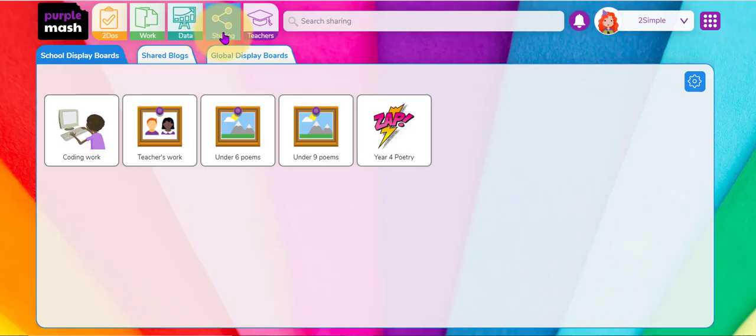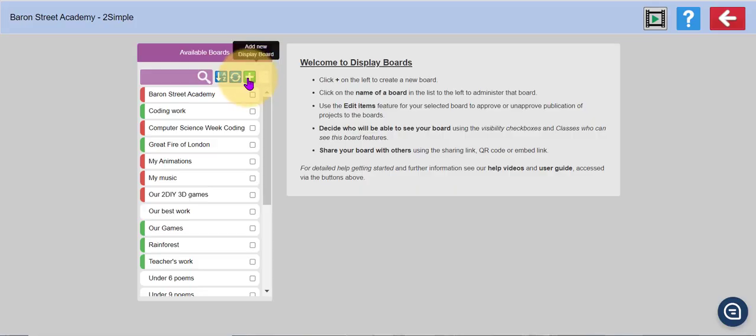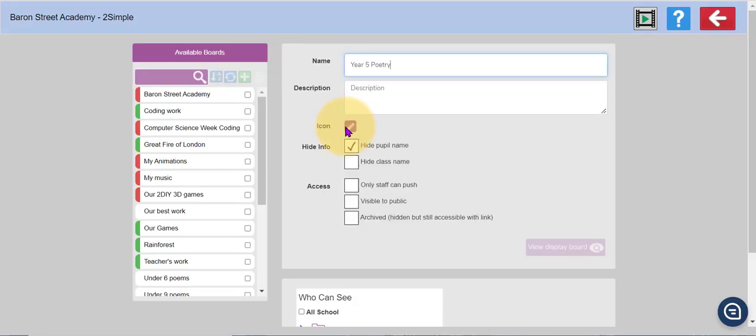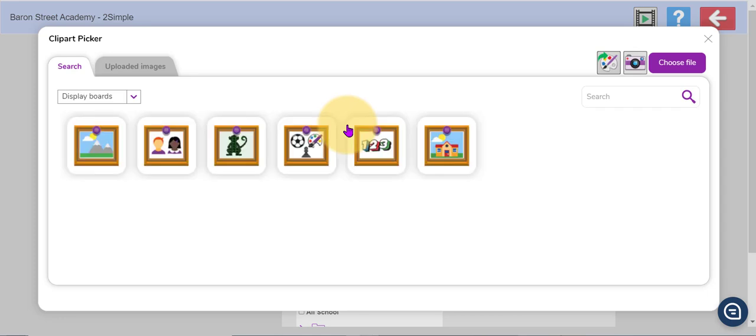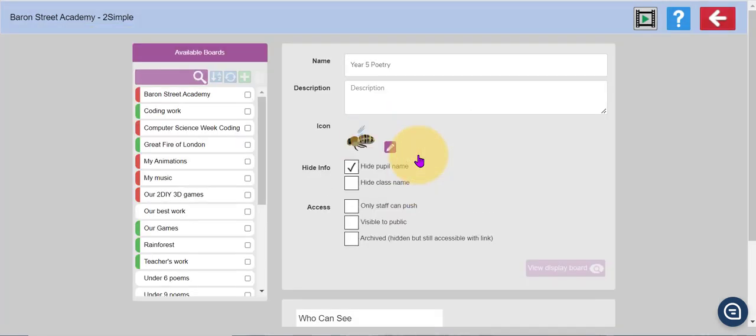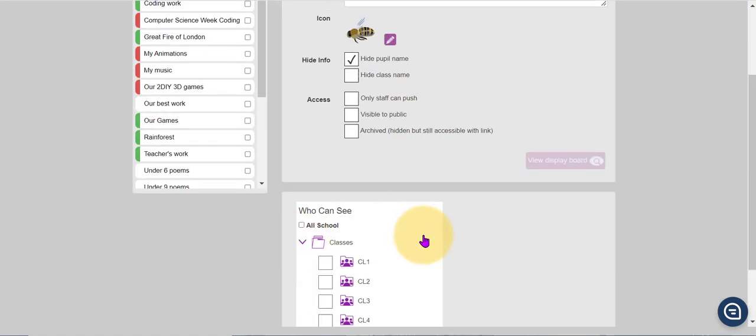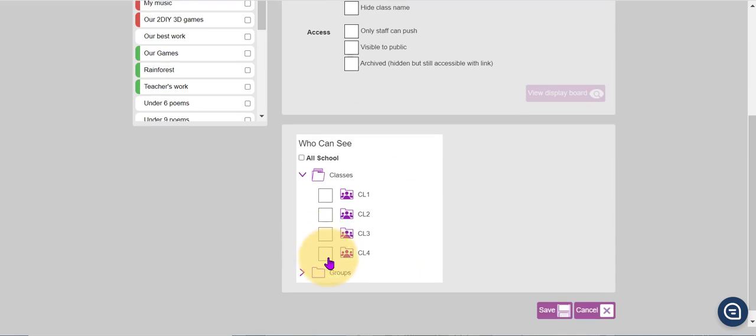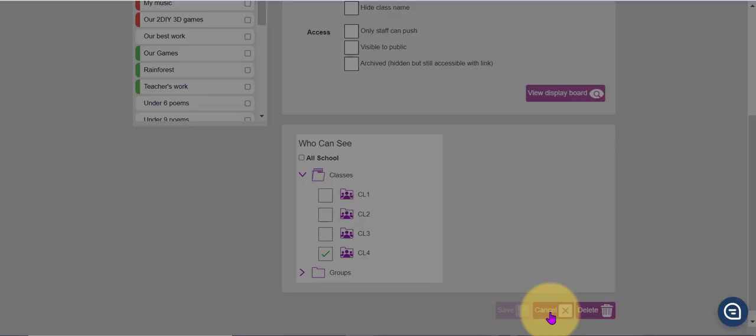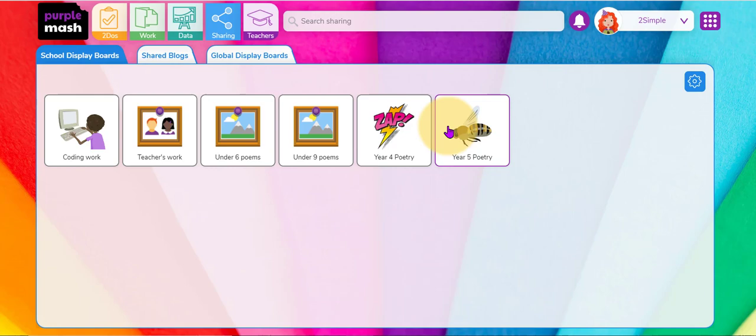As a teacher, in the sharing area here, if you want to create a display board for your class poems, click on this settings cog at the top right here, and then you can add a new display board by clicking on this green plus. Select an icon for your display board, and at the bottom you decide which class can see that display board. So I'm going to select this for class 4. You'll now see there is this Year 5 poetry display board that Year 5 can now share their work to.